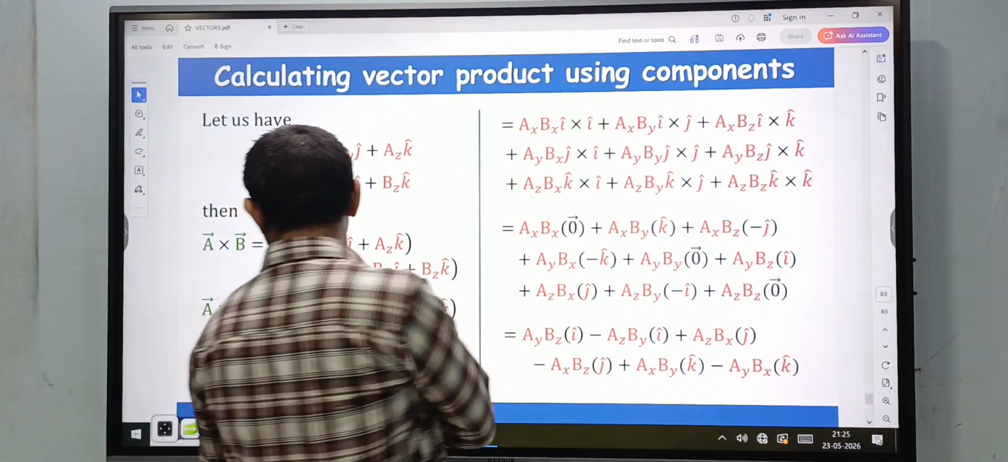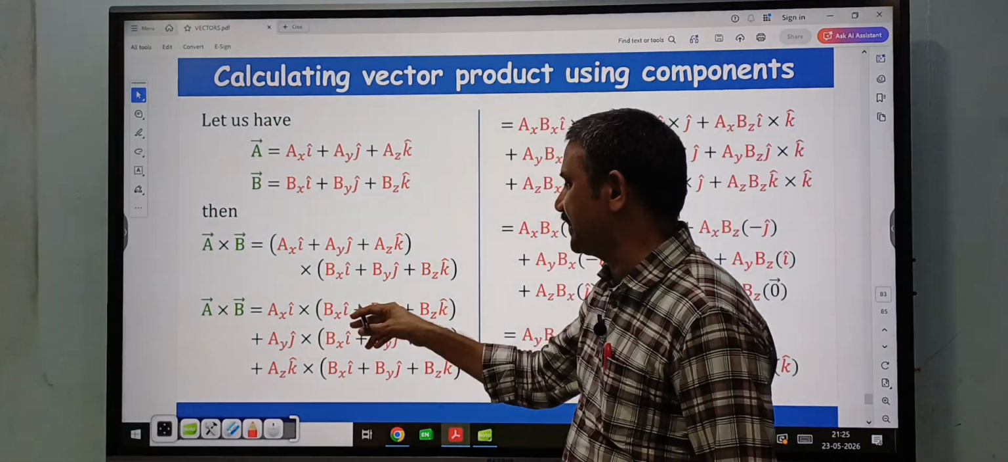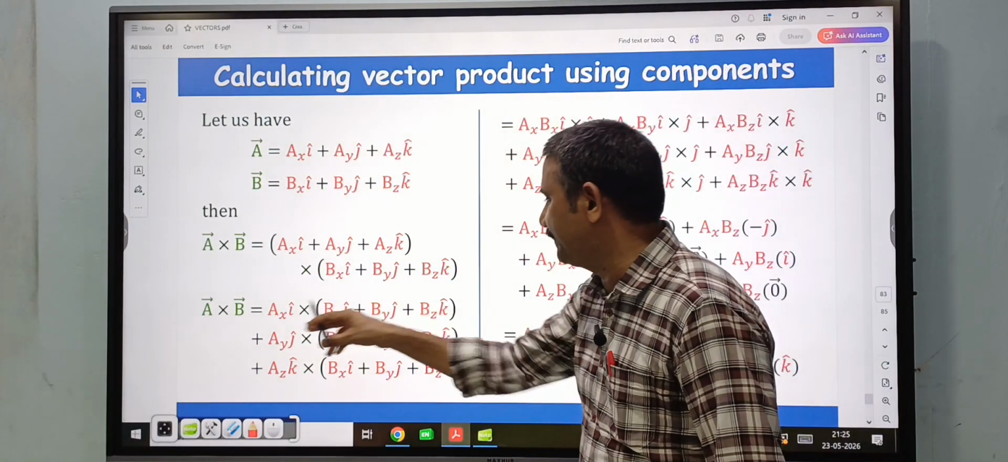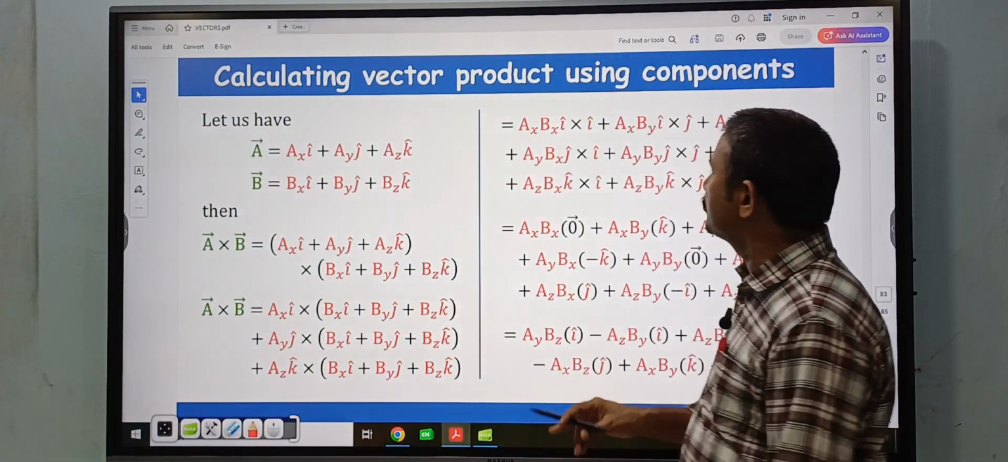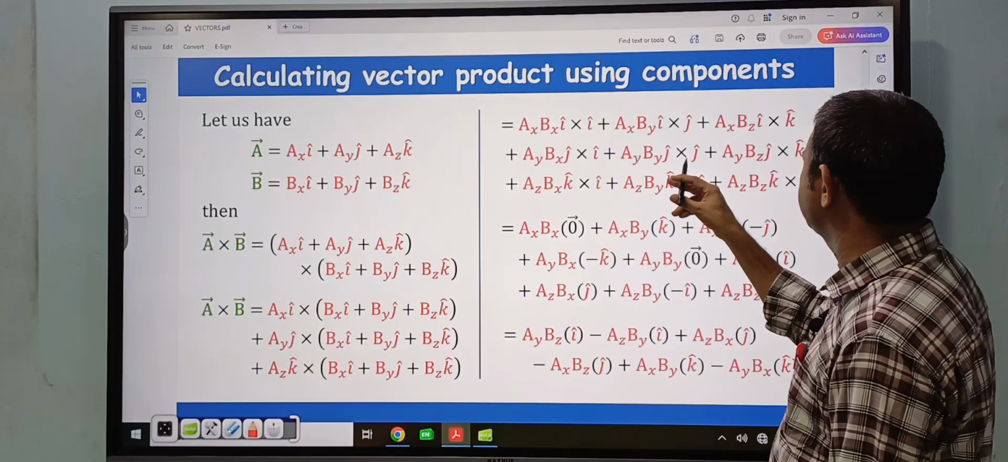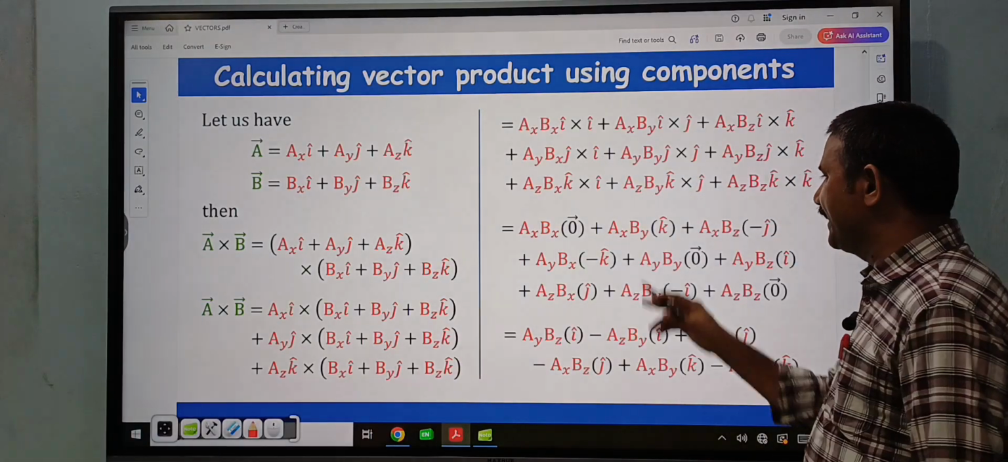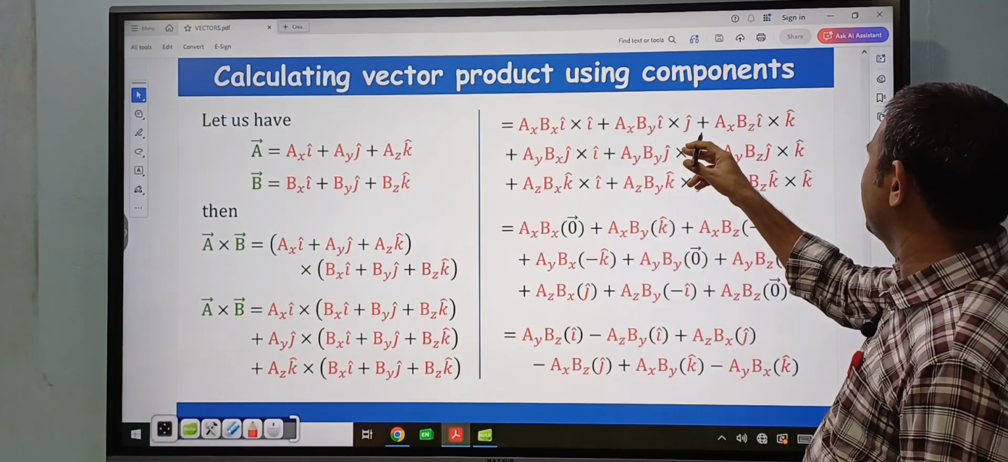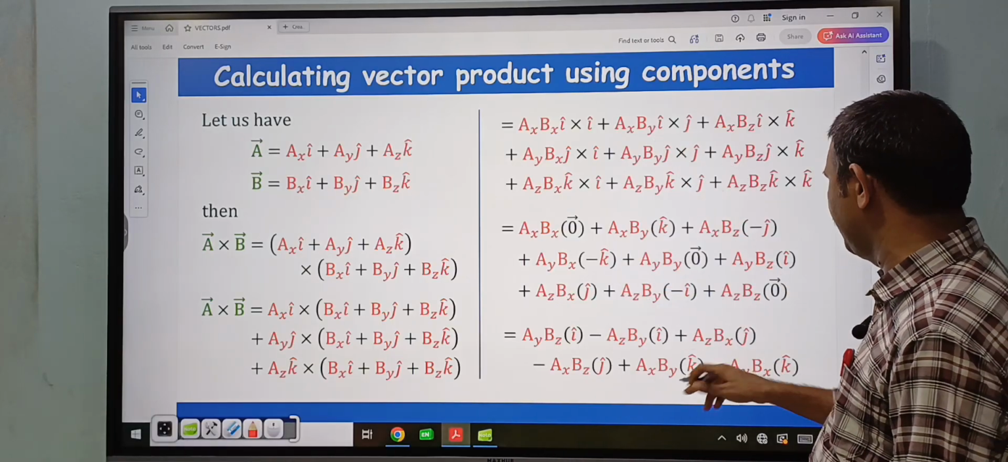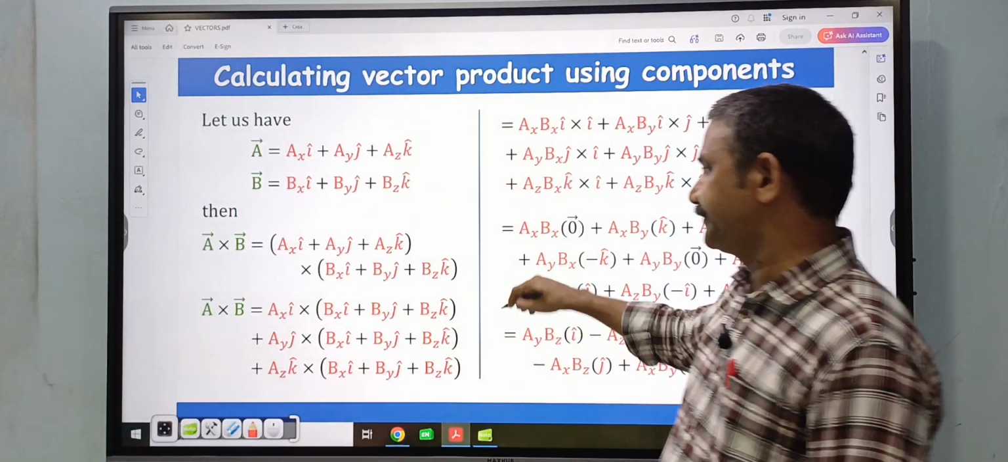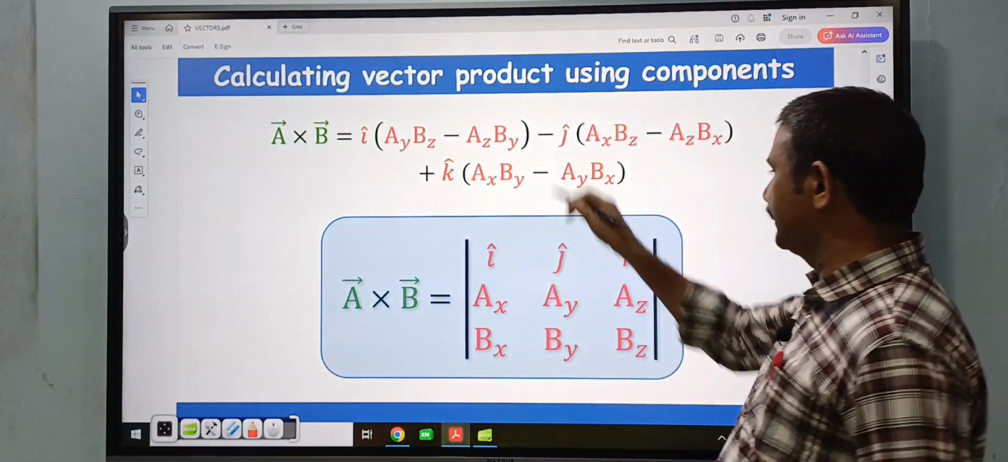So here again we multiply ax bx into i cap cross i cap, ax by into i cap cross j cap, ax bz into i cap cross k cap. Here i cap cross i cap, j cap cross j cap and k cap cross k cap, these values are 0. And for the remaining, i cap cross j cap is k cap, and so on. Substitute all these values, then you will get the cross product. This is a bar cross b bar.